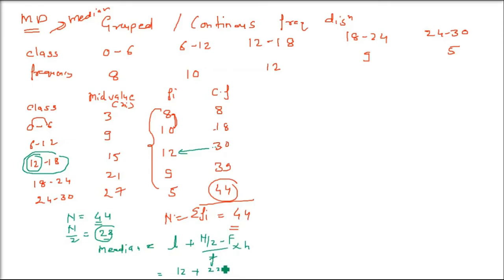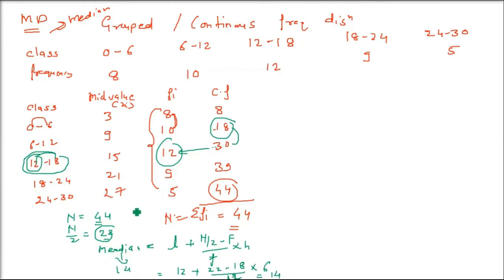This capital F is the previous cumulative frequency. So 18 is the cumulative frequency previous to 30. What is small f? Small f is the frequency of the class we have taken, 12 to 18. 12 is the frequency. What is h? h is the class distance, the class difference. 12 to 18, so 18 minus 12 is 6. So this is your median, which is going to come as 14.